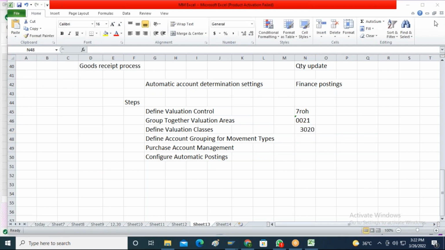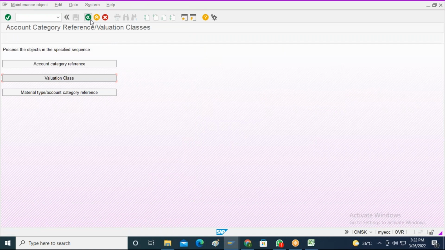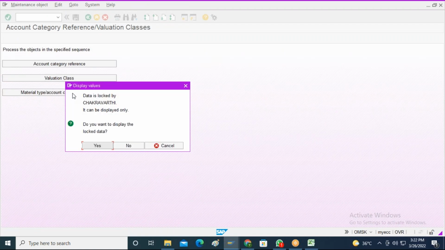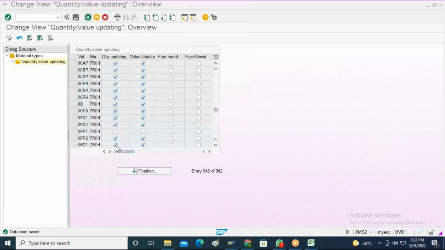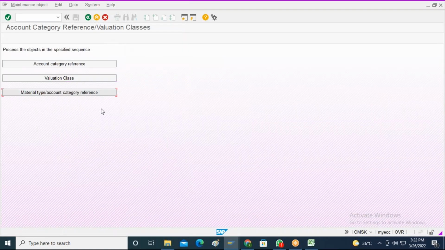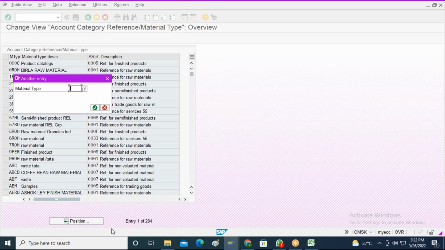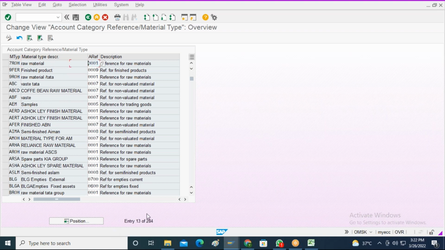Right now, what else we have? What is the next step? The next step is material type and the account category reference key. What is the material type? The material type is 7 ROH which I have created. So I will go to the 7 ROH and I will assign the account category reference key which I have created.